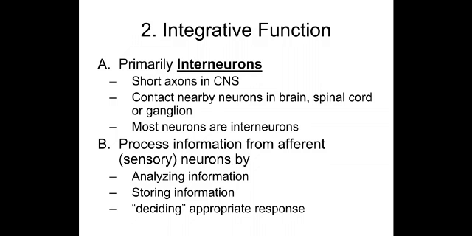The integrative functions are mainly by the interneurons, which have short axons in the CNS. They contact nearby neurons in the brain, spinal cord, and ganglia. Most neurons are interneurons.